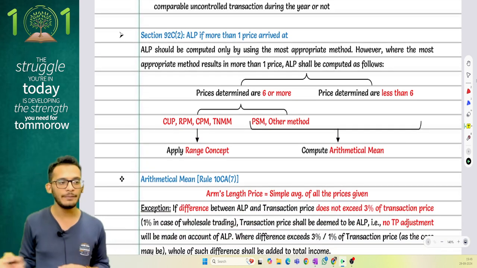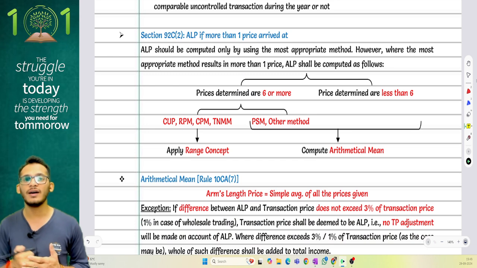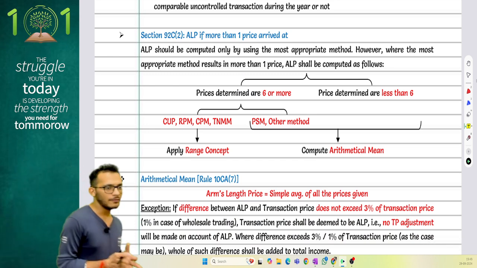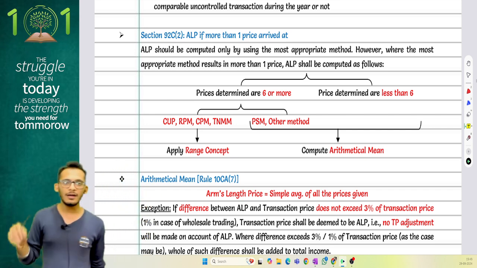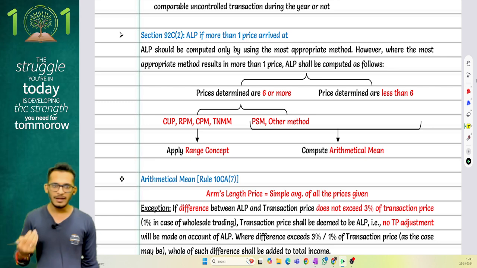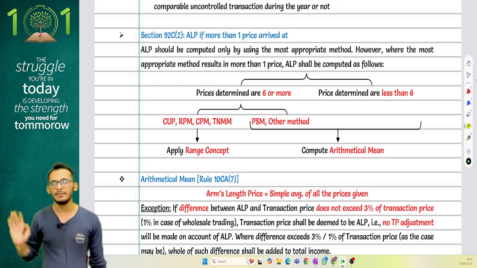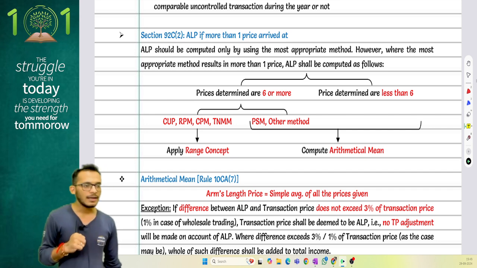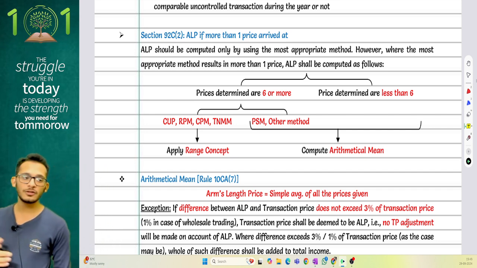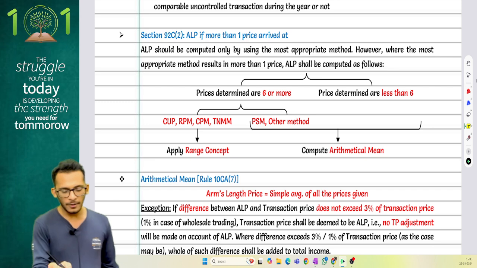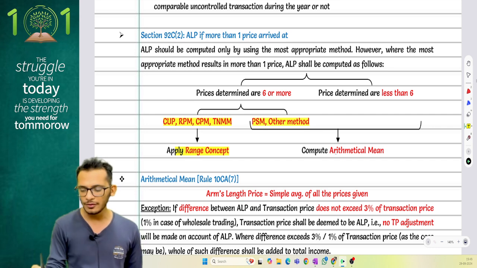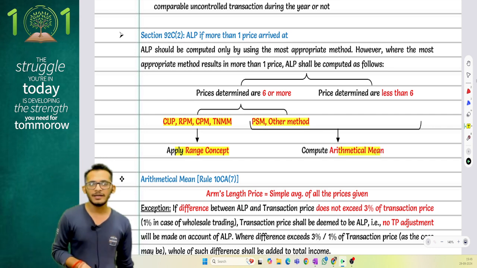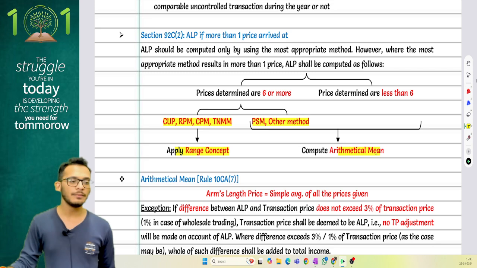Now, how do you determine ALP, people? Income tax says when you have more than one comparable prices, tell me whether the comparable prices are more than 6 or less than 6. If it is less than 6, income tax says follow something called arithmetical mean method. But if the prices are more than 6, you will do for CUP, RPM, CPM and TNMM method something called as range concept, and for PSM and other method you will do arithmetical mean again.